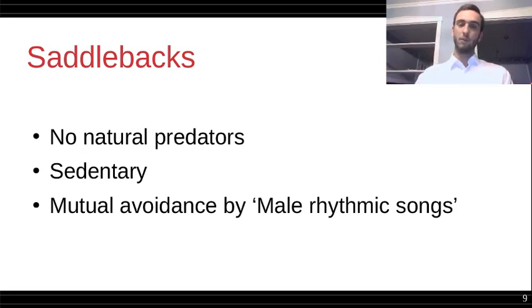And the way they avoided conflict, which would be mutually negative for both of the saddlebacks engaging in conflict over territory, was by songs. They would have territorial songs when they're at their home, so it would make it clear to other birds not to come around.